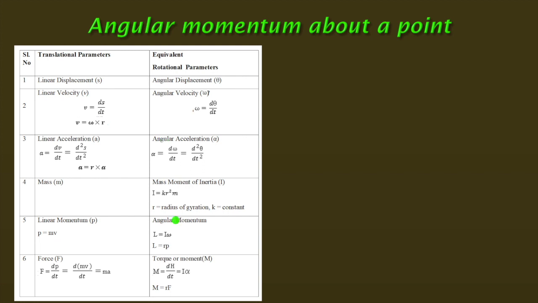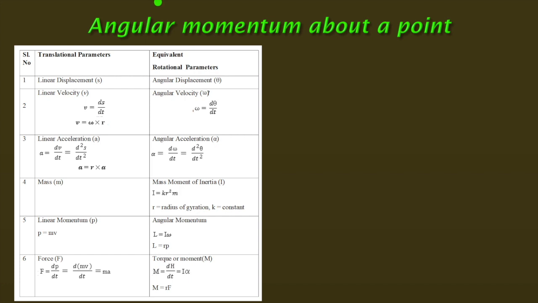In the kinetics, we are starting with angular momentum about a point. For any parameter or rotational variable in angular motion, there is an equivalent of linear motion.